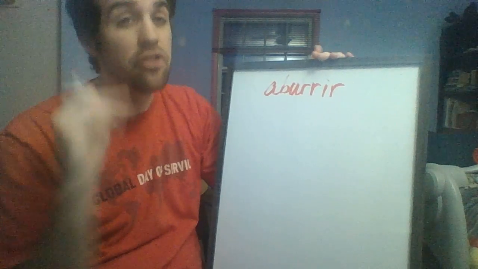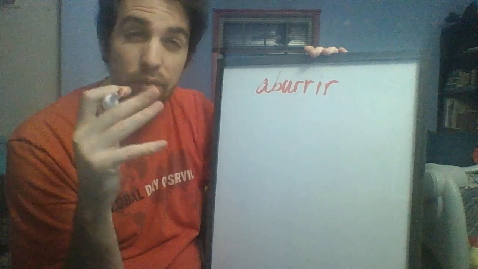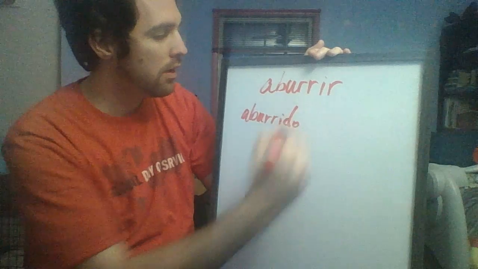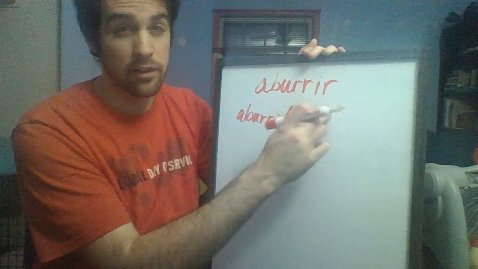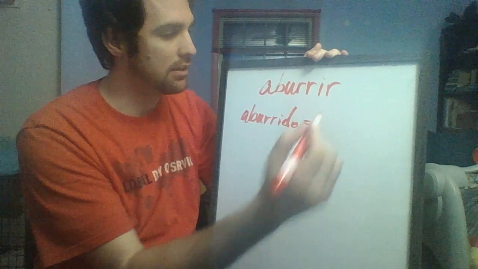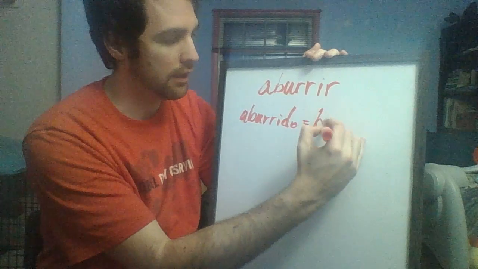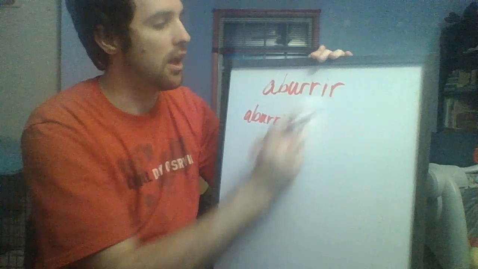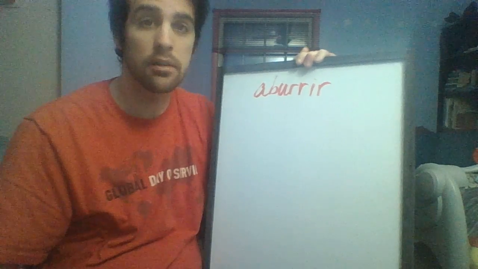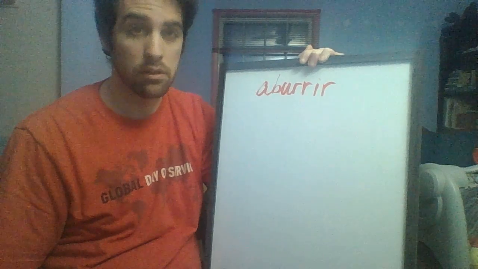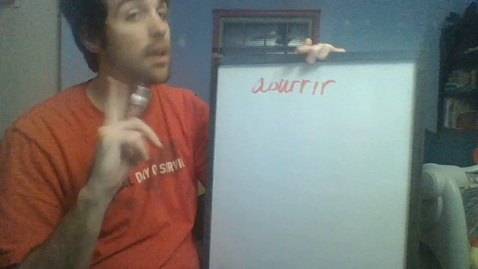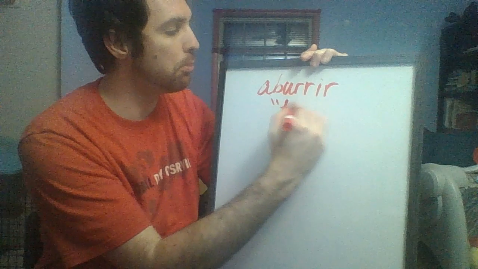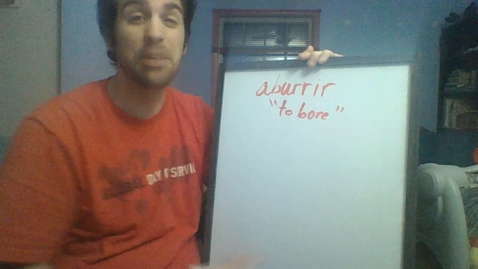Now, we have seen this verb before. We saw it in a different form. We saw aburrido, okay, which is a different form of this, which means boring. So we saw this in our school vocabulary, right, when we're talking about those classes that maybe we have some trouble staying awake in. Okay, hopefully no es la clase de español. Ojalá que no.